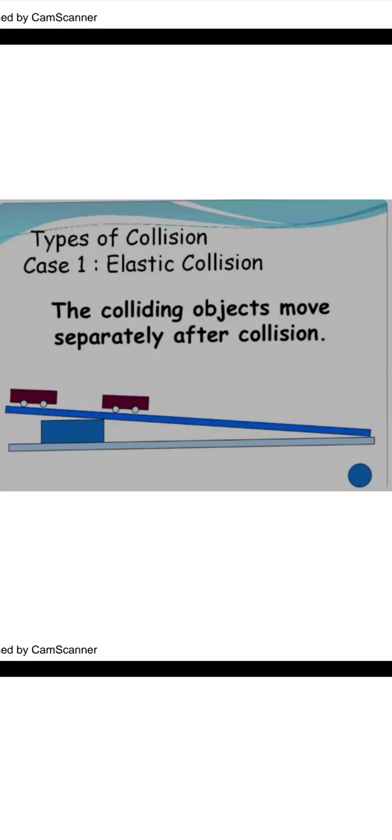Like I told you earlier, the white coin will hit the red coin and they both together will go into the hole. So this is the conservation of momentum, elastic and inelastic. If they move together, it is said to be inelastic, and if they move separately but the momentum is conserved, then it is said to be the elastic collision.